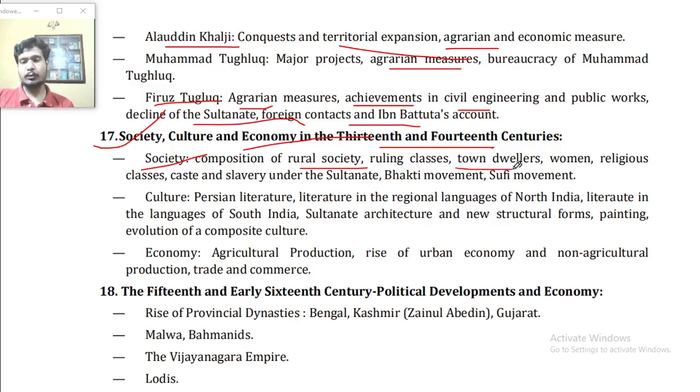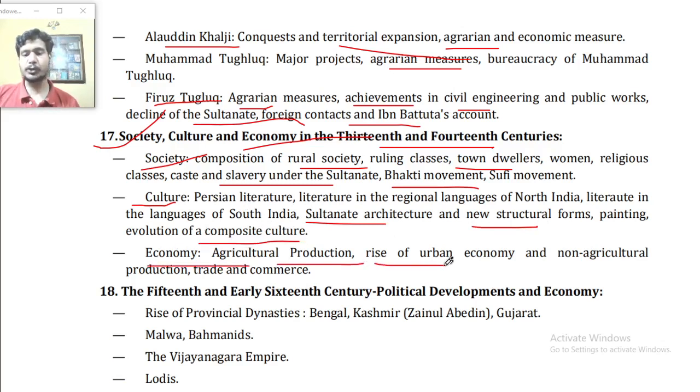Ruling classes, town dwellers, women, religious classes, caste, and slavery under the Sultanate, Bhakti movement, and Sufi movement. Culture, Persian literature, literature in the regional languages of North India, literature in the languages of South India, Sultanate architecture and the new structural forms and painting, evolution of the composite culture, economy, agricultural production, rise of the urban economy and non-agricultural production, trade and commerce.